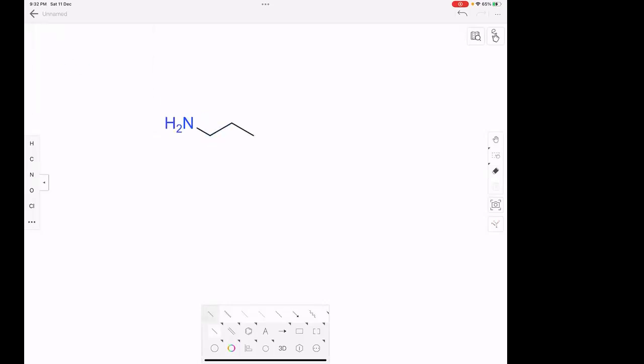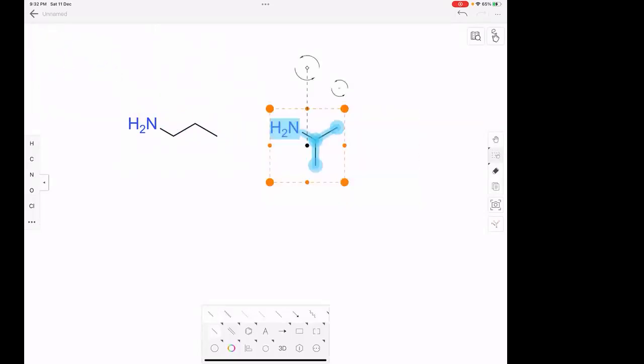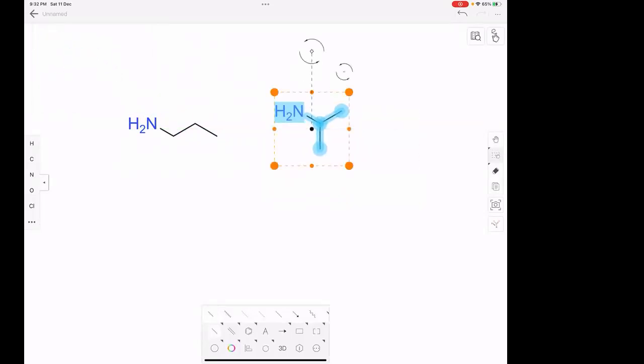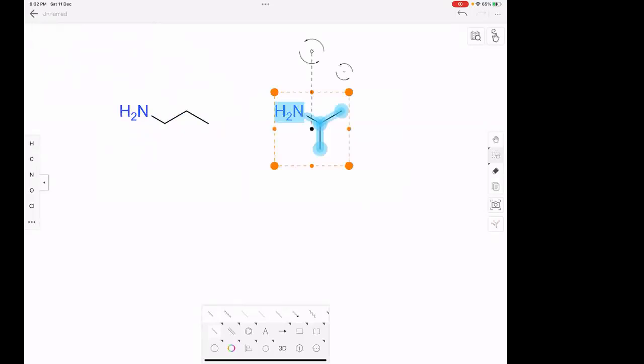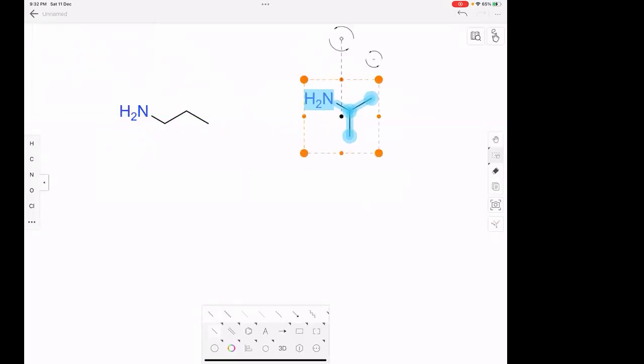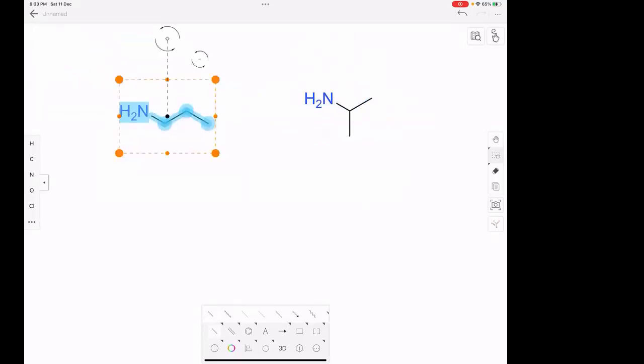How many carbons are present? 3 carbons. Okay. So I'll draw one more. 1, 2, 3. Now can you tell me, are these isomers of each other or not? Structural isomers? Yes, sir, they are. Because 1 nitrogen and 3 carbons in the first compound, 1 nitrogen and 3 carbons in the second compound. Okay, fine. These are isomers. Can you tell me what kind of isomers are these? Chain isomers. Very good. These are chain isomers.